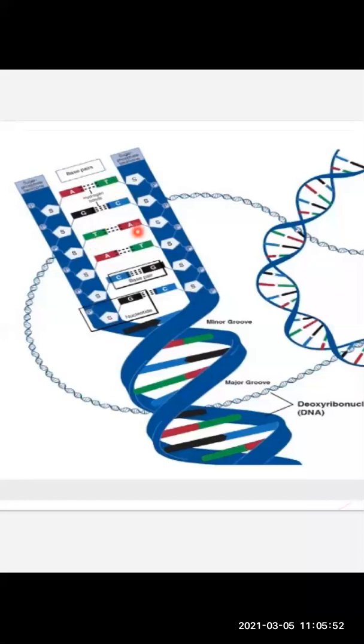And in the next strand, you can see guanine has changed its place and cytosine has changed its place. So this is how the alternating nitrogenous bases align themselves in the double helix structure.